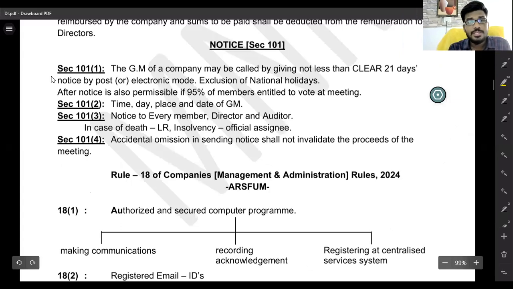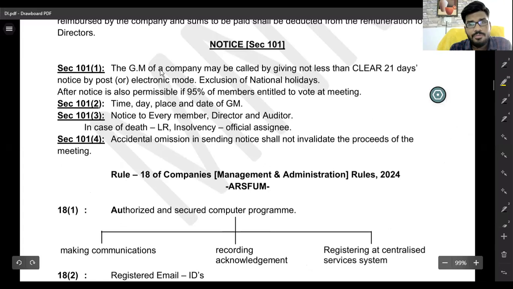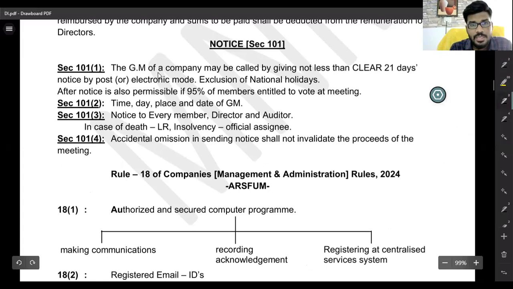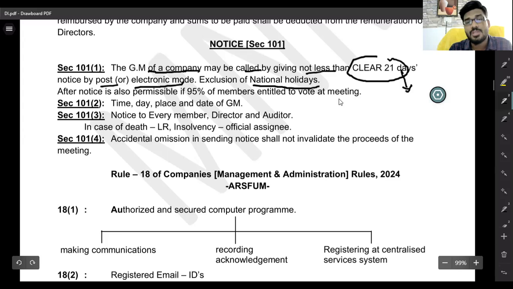So here, Section 101, the general meeting of a company. The general meeting of a company may be called by giving not less than 21 clear days' notice, either by post or electronic mode. Whenever calculating the clear days, national holidays are excluded. Also, whenever calculating the 21 clear days, the date of notice and the date of meeting are both excluded. And whenever you send a notice through post, 48 hours after that are also excluded.